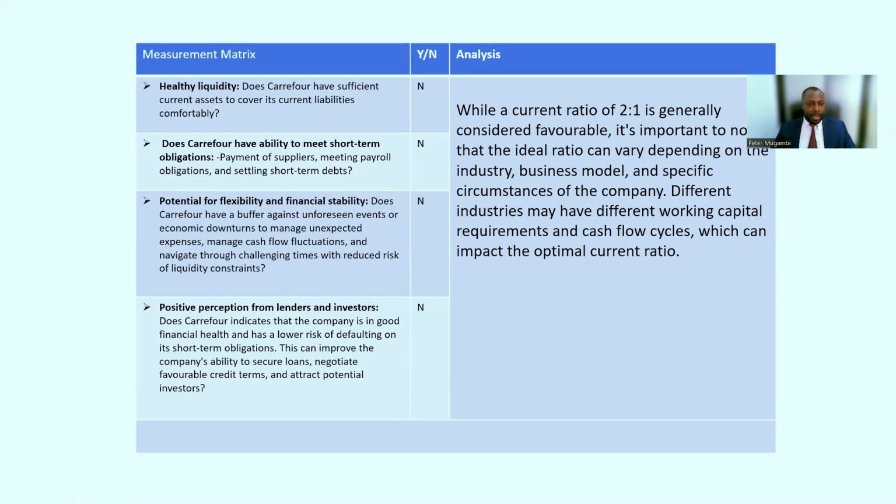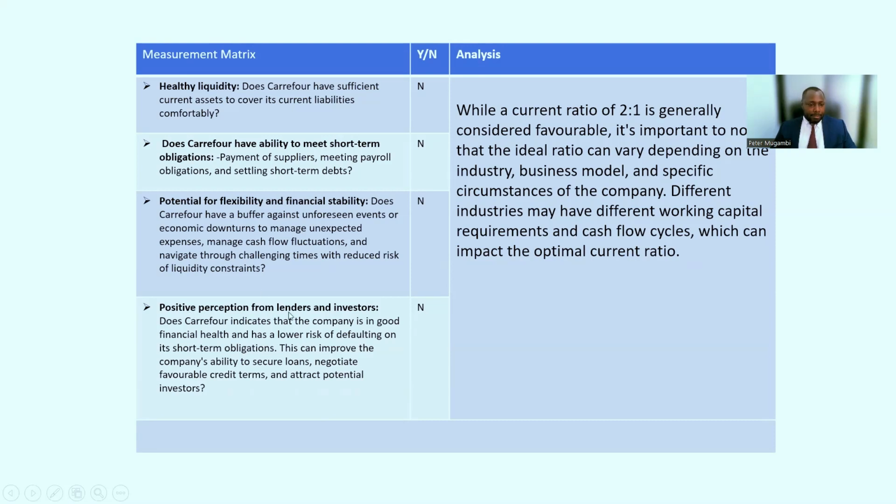Should something happen and it needs to be flexible, it needs to spend some money, maybe there is stock theft, maybe there is damage of stock, maybe it needs some cash to invest in some advantageous venture. Do you think the company has enough liquidity for that? Again, the answer is no, because it has very little. Its current ratio is still 0.8.